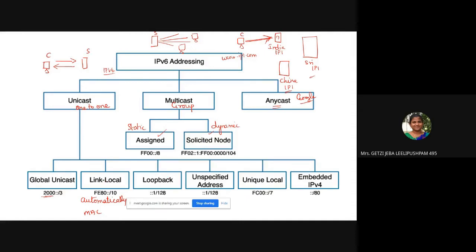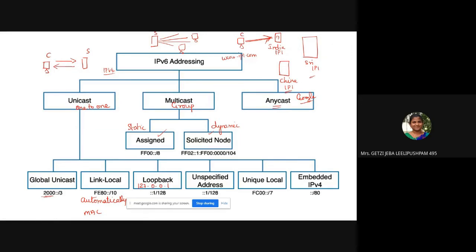Okay, next one is the loopback. Loopback, 127.0.0.1. Okay, we have one loopback address for IP version 4. Why do we use that loopback address? That loopback address is used for communicating to check whether the TCP/IP stack is well and good in your computer. Okay, whether the internet is working well, for debugging purpose, for testing purpose.